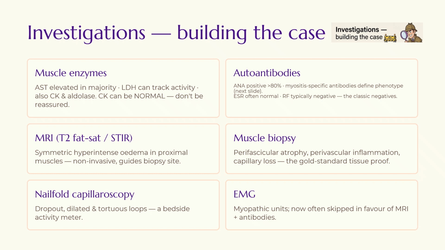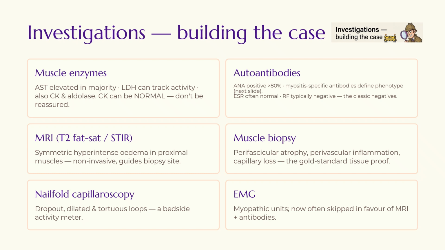So, investigations. Muscle enzymes, first of all: the AST is elevated in the majority. Some people say the LDH is also elevated, and it's one of the markers you can use to track the activity of the disease. Like with the disease flaring up again, the LDH might rise again. The other enzymes you can follow are the CK and the aldolase, but be mindful, CK can be normal. So a normal CK should never rule out juvenile dermatomyositis.